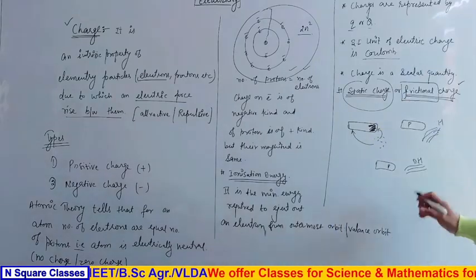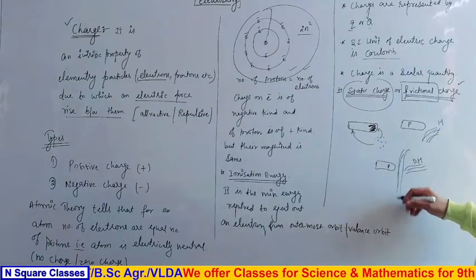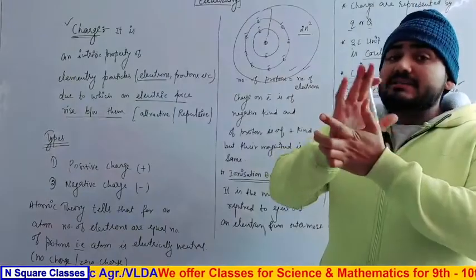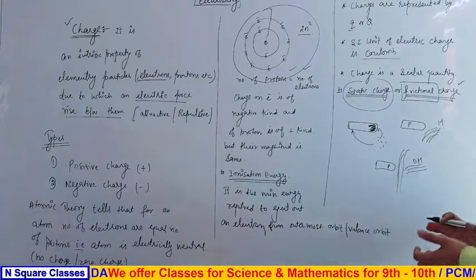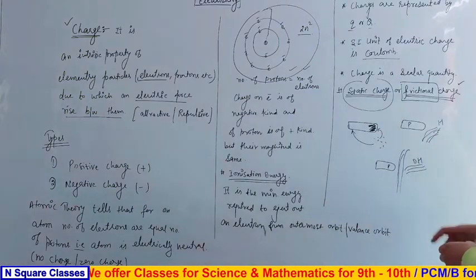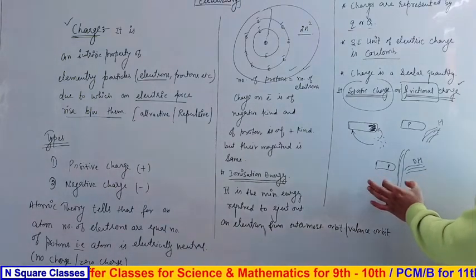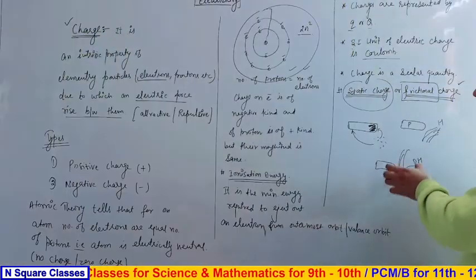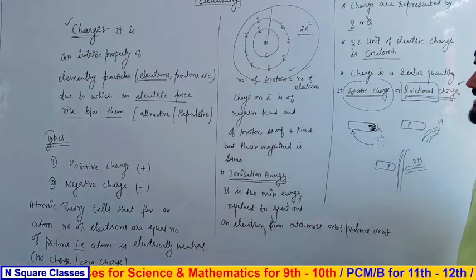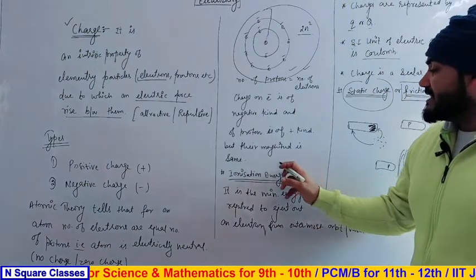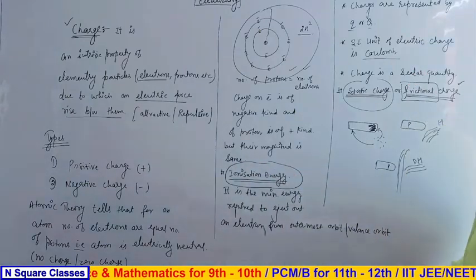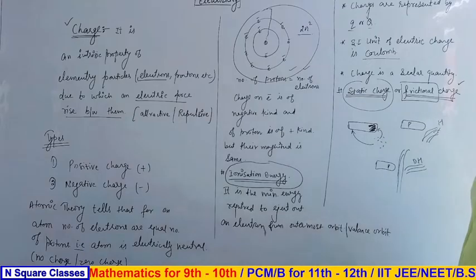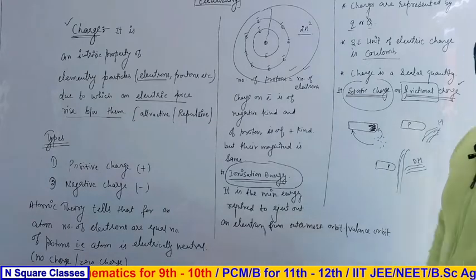Some heat is evolved during the friction, because we know that when we rub our hands, heat is produced, and heat is a form of energy. It was concluded that when two objects are rubbed together, heat is produced within the objects, and that heat energy is a form of ionization energy, due to which electrons are removed from one body and captured by another body.